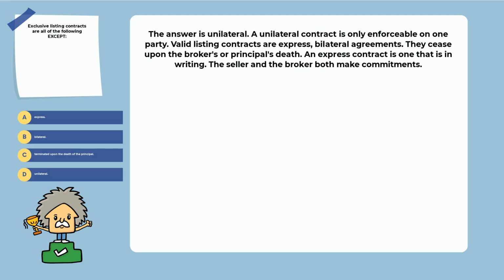Explanation. The answer is unilateral. The unilateral contract is only enforceable on one party. Valid listing contracts are express bilateral agreements. They cease upon the broker's or principal's death. An express contract is one that is in writing. The seller and the broker both make commitments.